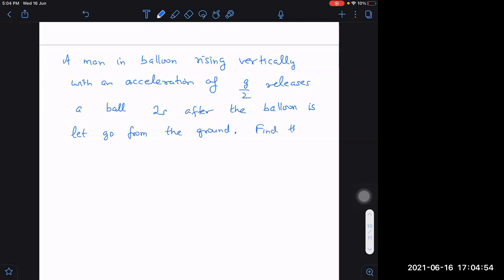Find the greatest height in meters above the ground reached by the ball. Can you find out? Do this one now.